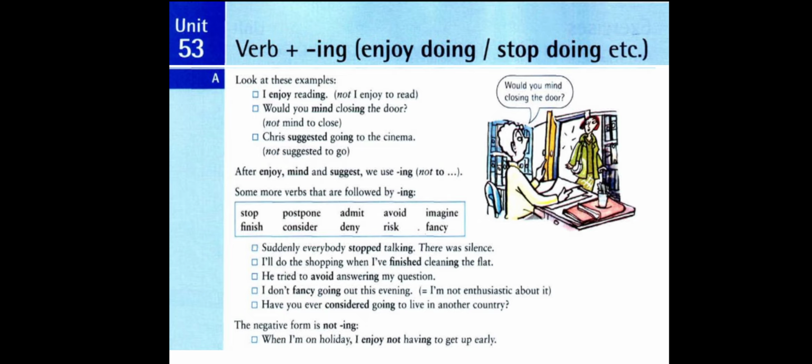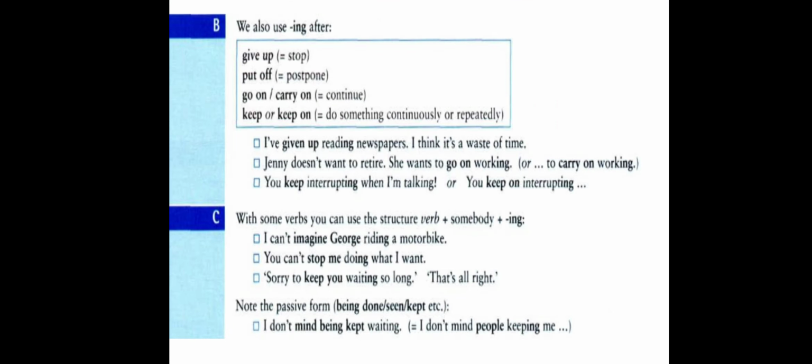Let's go to part B. In part B, we also use verb plus ing after certain verbs followed by prepositions.